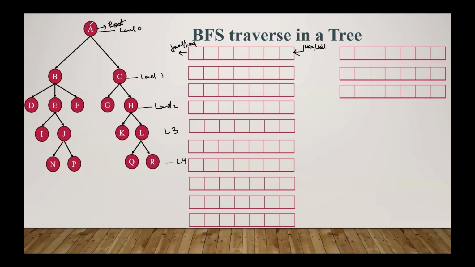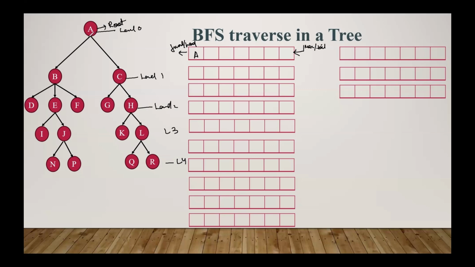Now the first level is the root A, which is level 0. First we have to insert A into the queue. This is the queue, which has 1, 2, 3, 4, 5, 6, 7, so 7 elements can be stored in the queue right now. We insert the value of A. This is the first iteration: we store the root data into the queue.